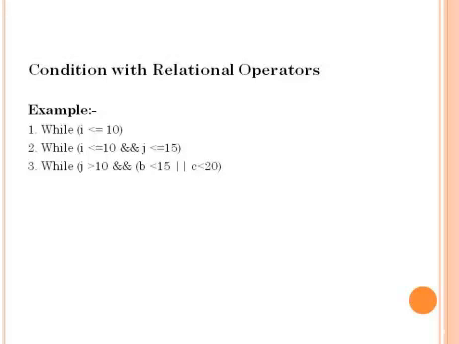Whenever an expression has more than one operator, we go for the precedence levels. Here the precedence of less than or equal to is higher than the logical AND operator. So first it will perform i less than or equal to 10, next it will perform j less than or equal to 15.